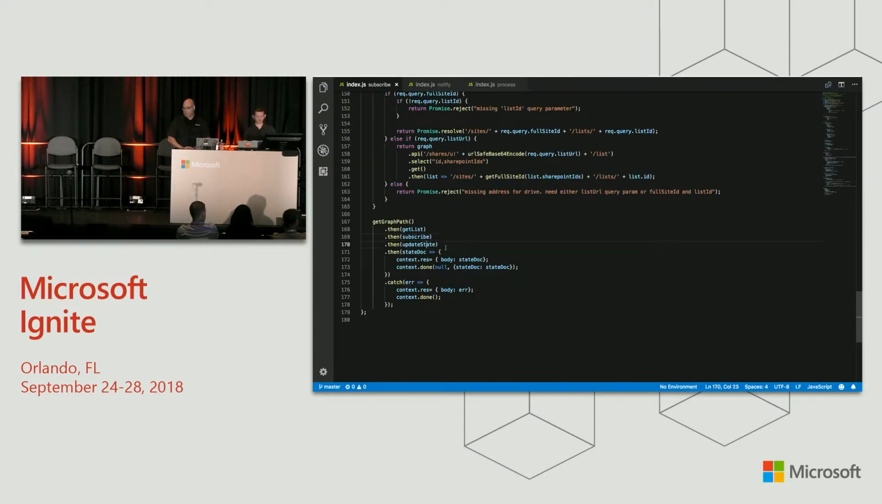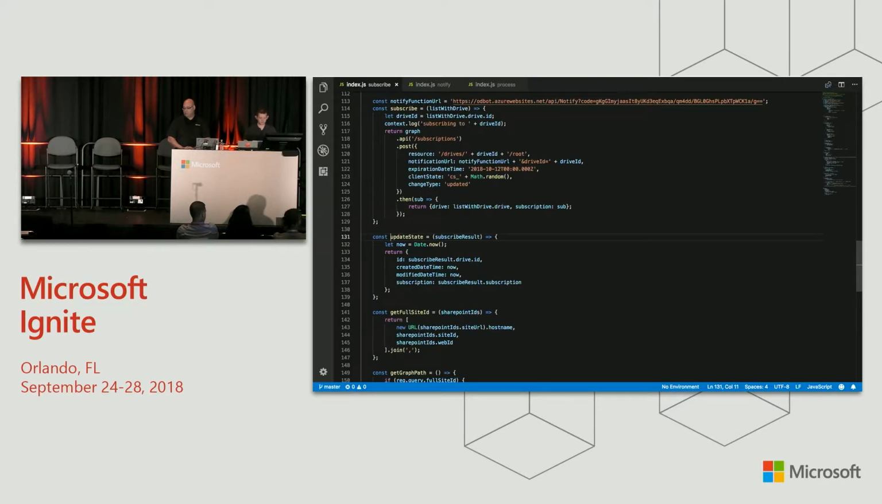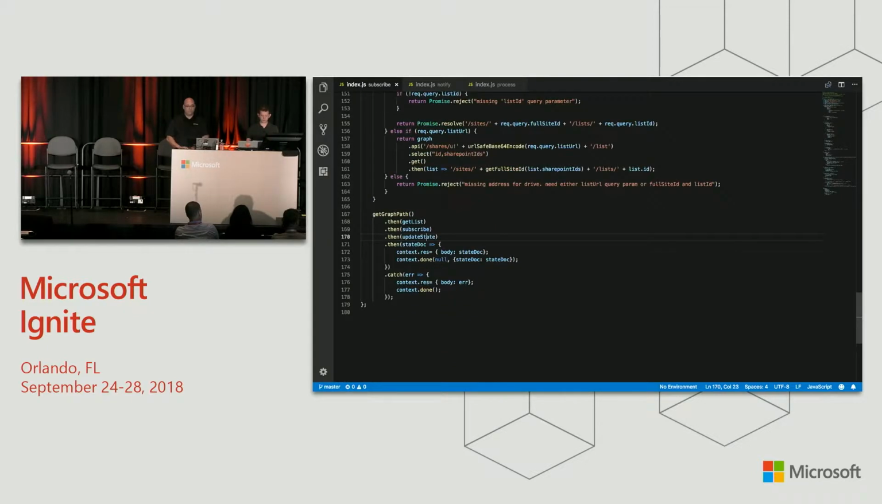So now I've subscribed. I'm going to update my state. When you are running a high volume thing like this and picking up changes over time using the Delta API, you need to remember the Delta token so that when you come back next time, you only get the changes that have happened since the last time you called. That means you need state. So we're using Cosmos DB to store a little state document that basically just has the Delta token that we last used. But I'm also storing a few other things in there, like the drive ID, the creation date, and the modified date of this state entry, so it's helpful for debugging. So this is just creating the state document.